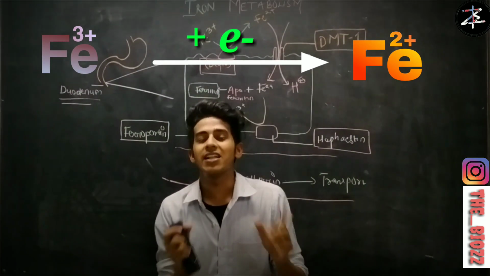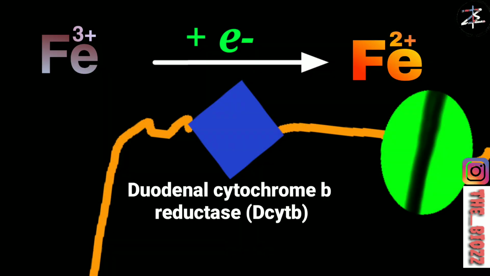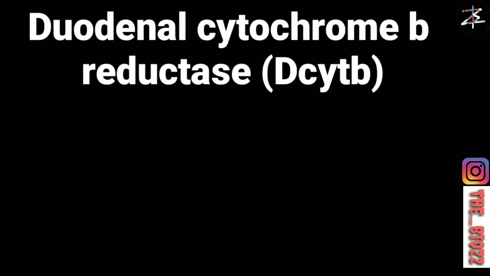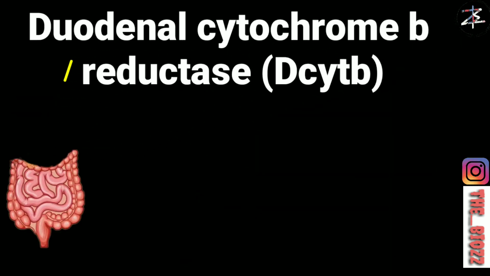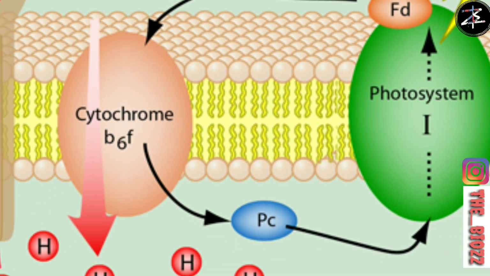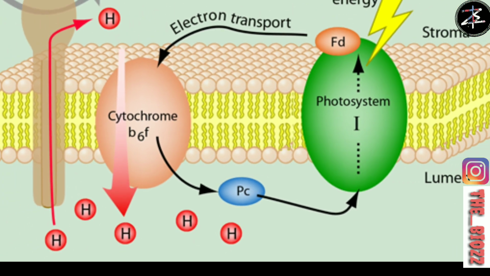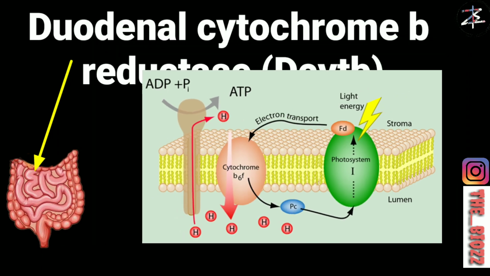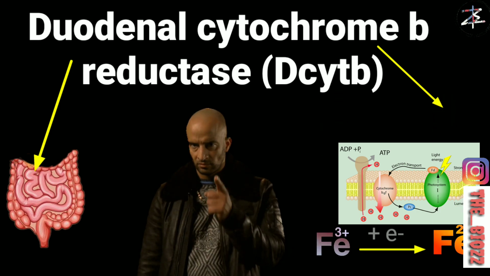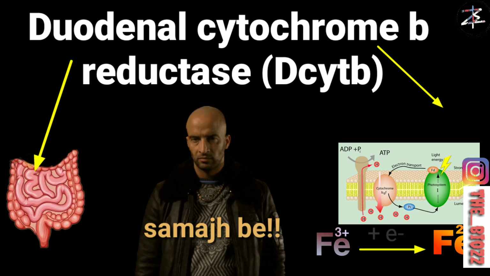For this we have an enzyme called duodenal cytochrome B reductase, which is present in your enterocytes. Let us go through the name of the enzyme. Why is it called duodenal? Because it is present in the duodenum. Why is it called cytochrome? If you know about the photosynthetic and respiratory cycles, like non-cyclic and cyclic photophosphorylation, cytochrome is a protein which transfers electrons from one complex to another. So here also there is a transfer of electrons from Fe3+ to Fe2+. And why is it called reductase? As you know, this process is a reduction reaction.